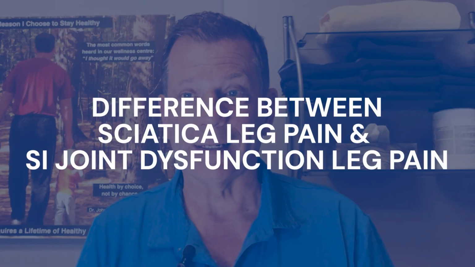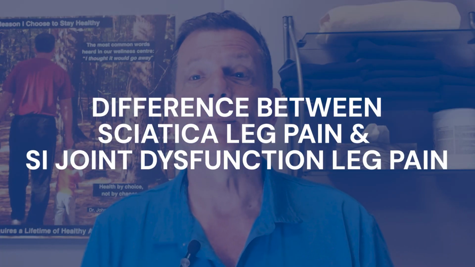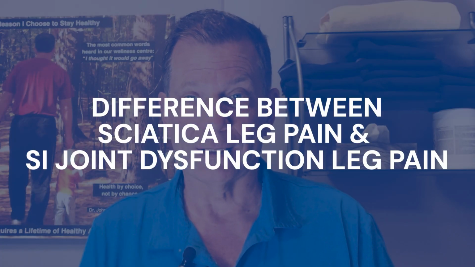And again, if there's pressure on the nerve in that area, that can also mimic leg pain. That brings us to the key difference between sciatica leg pain and leg pain from that SI joint, or sacroiliac joint dysfunction. And it lies in the origins of where the nerve is actually being compressed, and hence the nature of the pain.